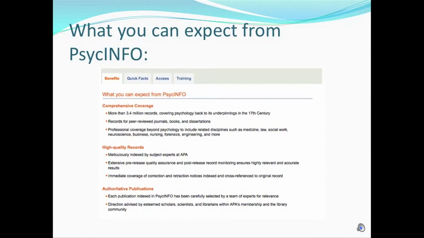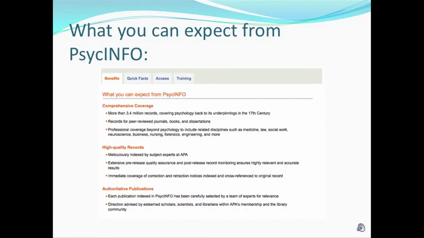What can you expect from PsycINFO? This is straight from the main page there. Comprehensive coverage: more than 3.4 million records covering psychology back to its underpinnings in the 17th century. Records for peer-reviewed journals, books, and dissertations. Professional coverage beyond psychology to include related disciplines such as medicine, law, social work, neuroscience, business, nursing, forensics, engineering, and more.